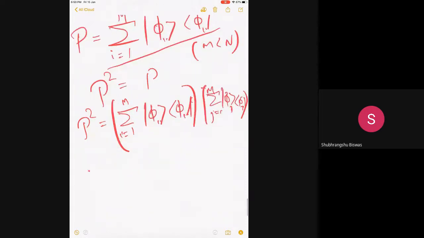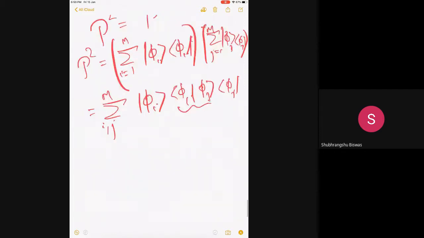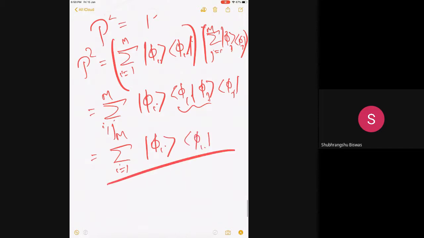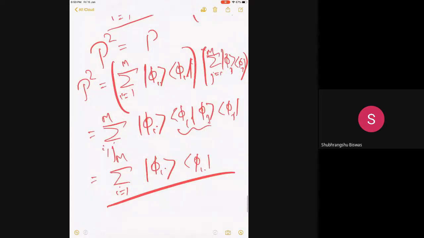And then I put both i and j, 1 to m, |phi_i><phi_i| |phi_j><phi_j|, and now I open it up, exactly the way I did. This is now delta ij. So you have only sum over i, 1 to m, |phi_i><phi_i|. Right? Are you all in sync? And this is the same as the P operator.